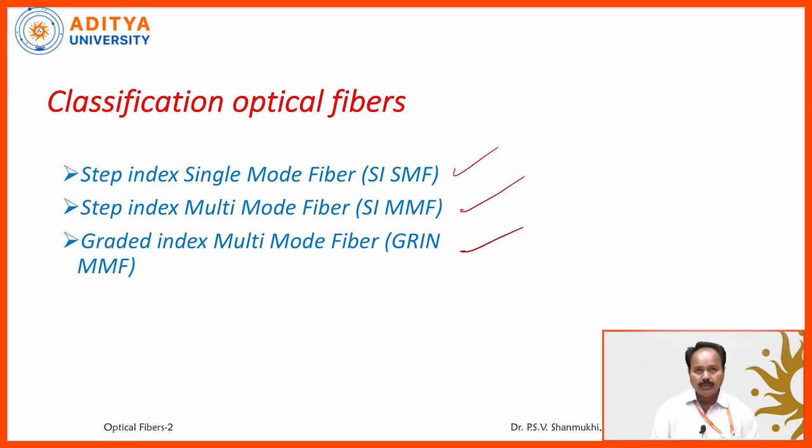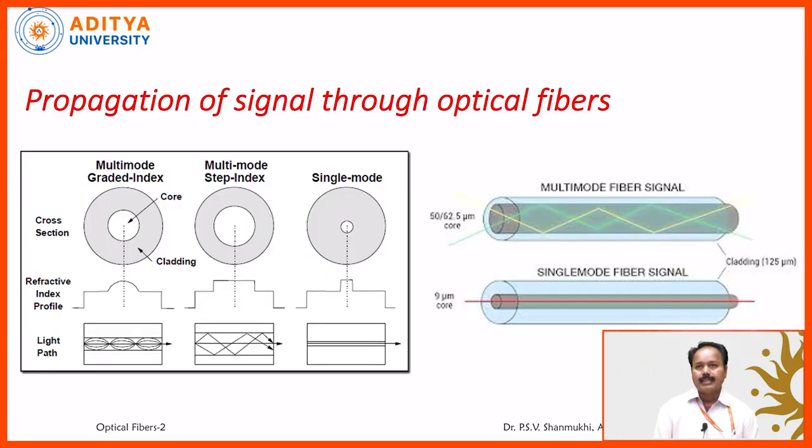In case of single mode fiber, there is only one allowed direction and only step index is possible. Whereas in case of multi-mode fiber, both step index and graded index are possible. That's why a total of three types of optical fibers are there. They are step index single mode fiber, step index multi-mode fiber, and graded index multi-mode fiber. So like that they are classified.